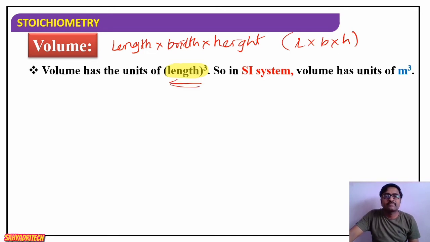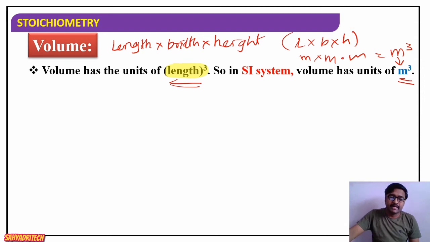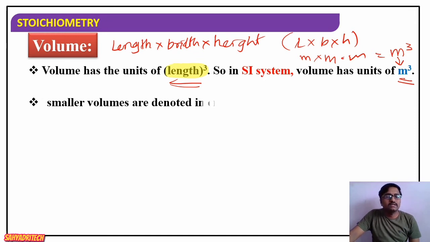So in the SI system, volume has a unit of meter cube. Meter into meter into meter, length, breadth and height. If they are expressed in meters, then the unit is meter cube. So according to the SI system, the unit for volume is meter cube. Volume is measured by multiplying the length, breadth and height of an object.